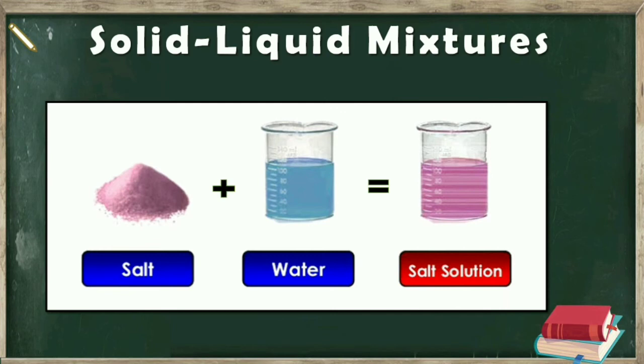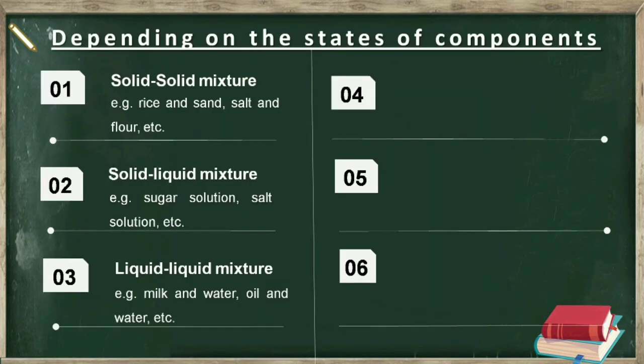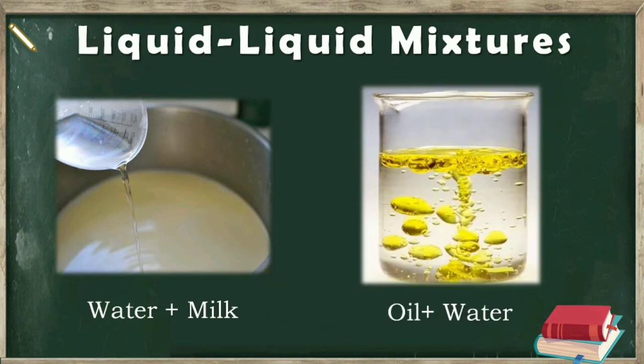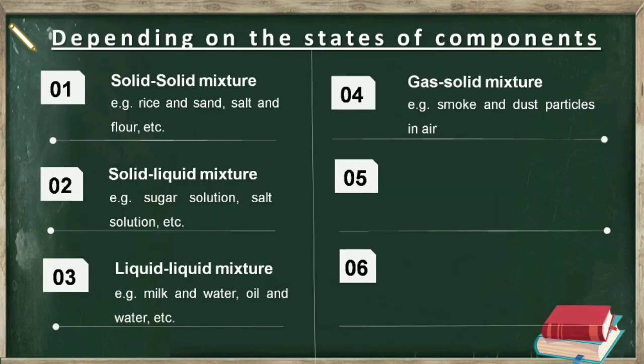Then number 3 is liquid-liquid mixture. When only liquids are mixed, then it is called liquid-liquid mixture. For example, when water and milk are mixed or when oil and water are mixed with each other, they form liquid-liquid mixture. Then number 4 is the gas-solid mixture, which contains a gas and a solid as components.